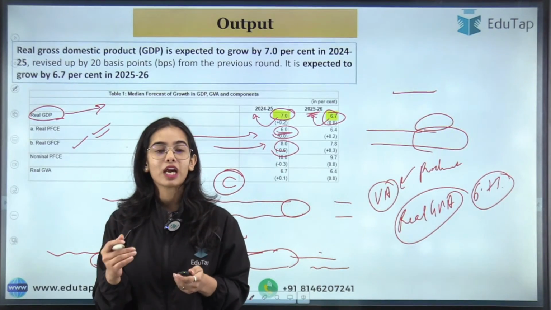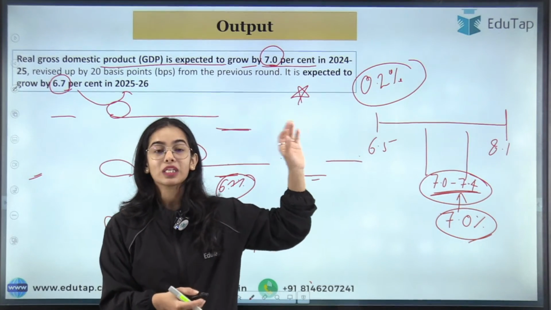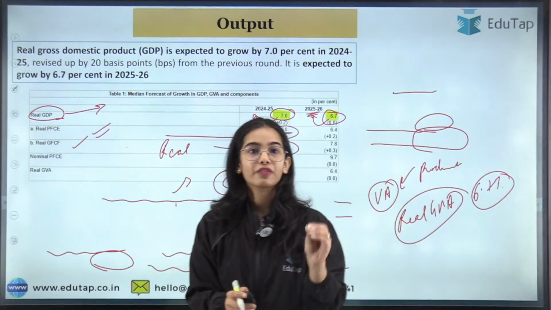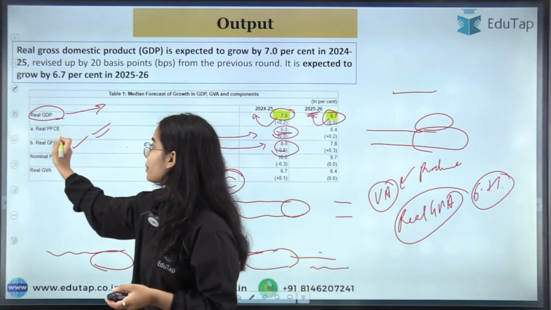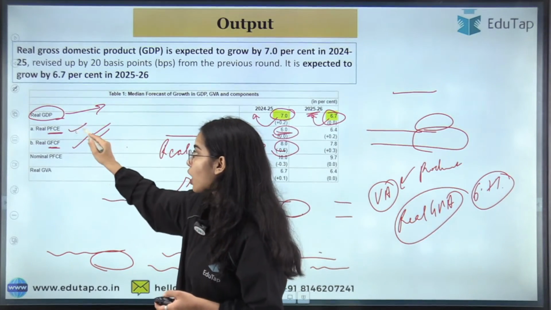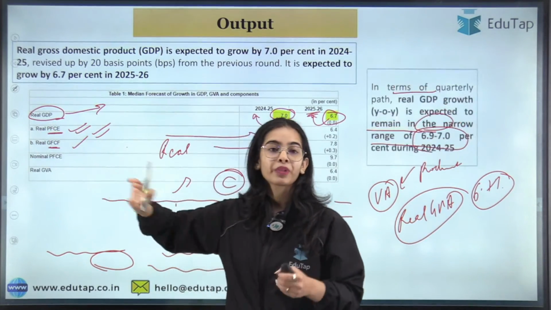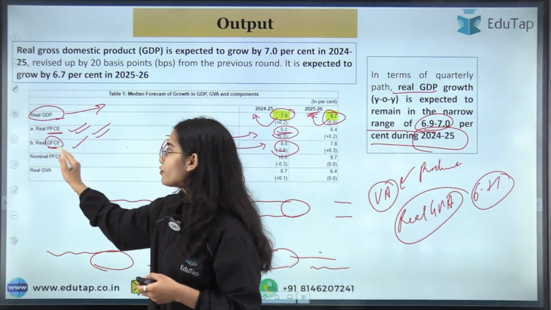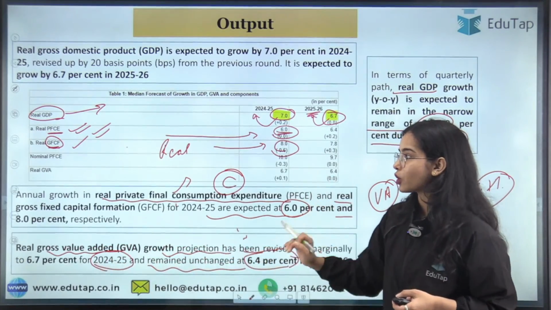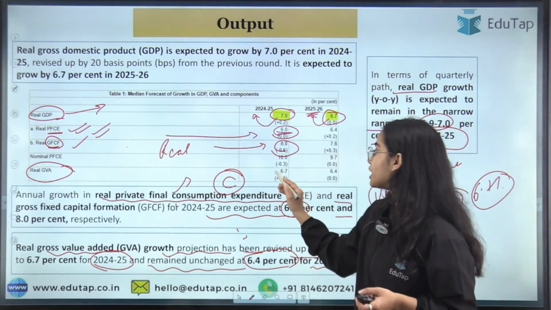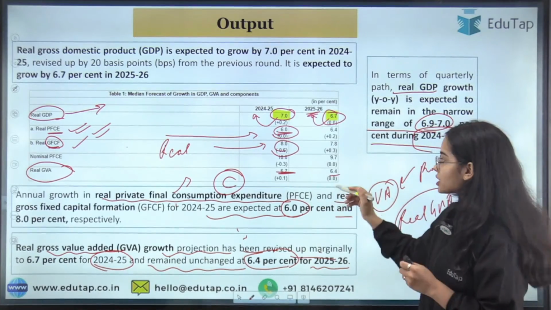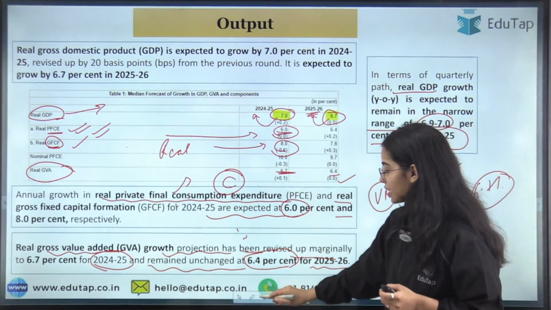So in the output category, we have discussed what is going to be the real GDP growth as per the panelists, what is the broad range, what is the most probable range. After that, we have discussed the data point for the real private final consumption expenditure and the gross fixed capital formation. That is, we have discussed the households, what the private final consumption expenditure is going to be, and the fixed capital formation, the asset formation we can say. Then we have discussed the data for the real GVA also, that it is expected to be 6.7% in 2024-25 and 6.4% in 2025-26. So this is the most important table that you can understand and remember.